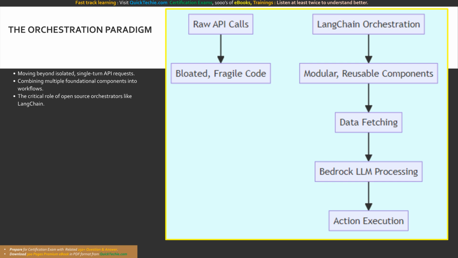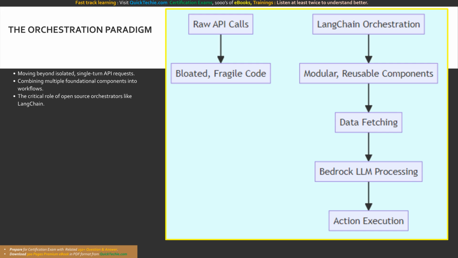Up until this point, we have primarily discussed invoking foundation models in isolation. You send a prompt, and you receive a response. While this is fantastic for simple tasks, enterprise-grade generative AI applications are rarely that simple. What if you need to fetch data from an SQL database, summarize that data with an LLM, translate the summary into Spanish, and then send it via email? Managing that complex, multi-step sequence manually using raw Boto3 API calls leads to fragile, tightly coupled, and bloated application code.